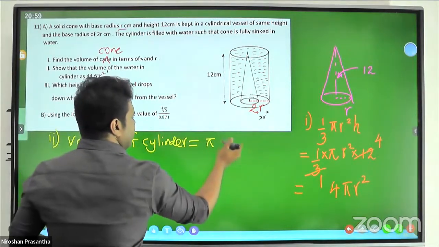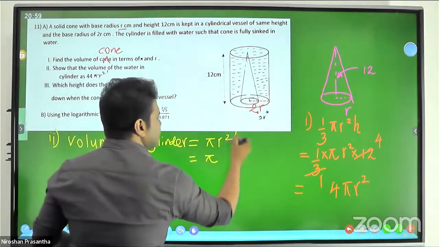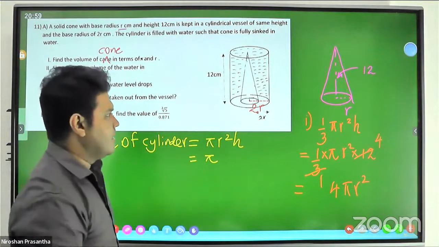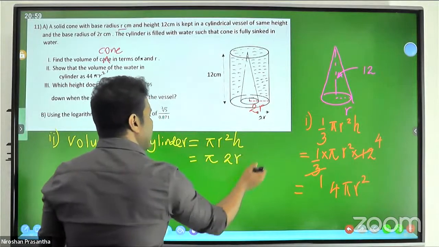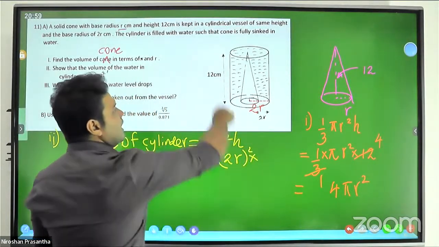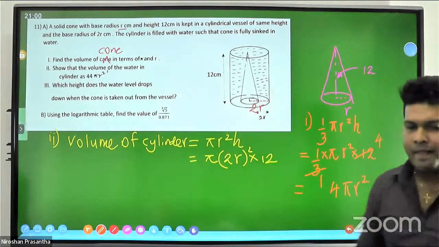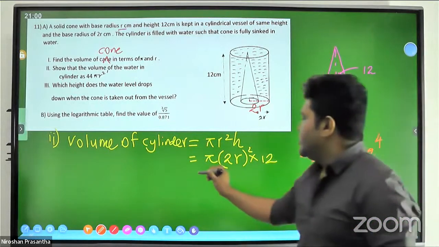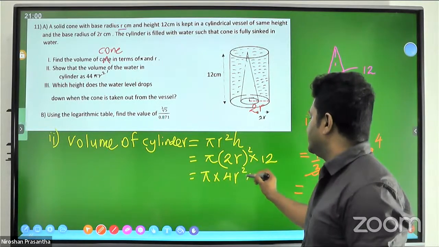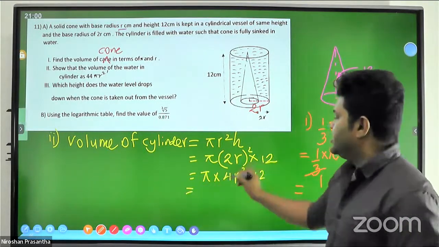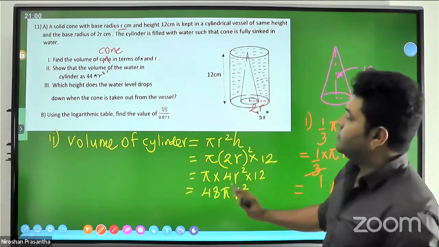Volume of a cylinder is given by pi r square h. Pi is pi. I want the cylinder radius, not the cone radius. The cylinder radius is 2r, place a bracket and keep the square, and height. What is the height? Height is 12. You can further simplify, 4r square into 12. 12 times 4, 48. Pi is pi and r square. This is the volume of the cylinder.